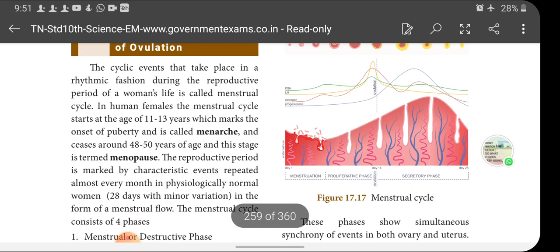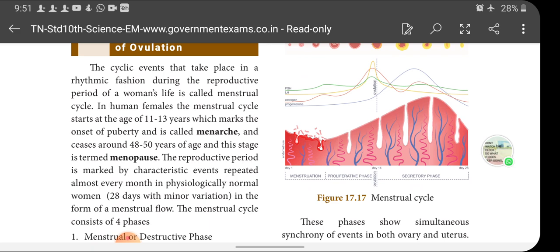Okay children, the reproductive period is marked by characteristic events repeated almost every month in a physiologically normal woman. This menstrual cycle occurs every month. Approximately it is 28 days only, but sometimes there is a minor variation in this 28 days. Sometimes it may be 29 or 30 or 27 also.